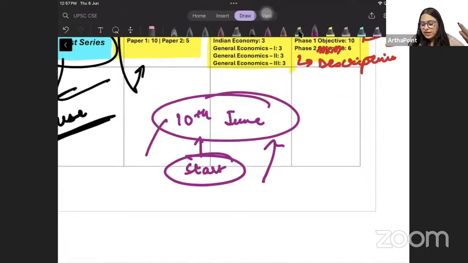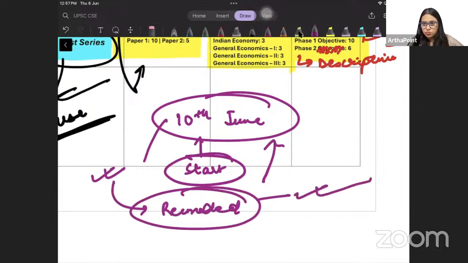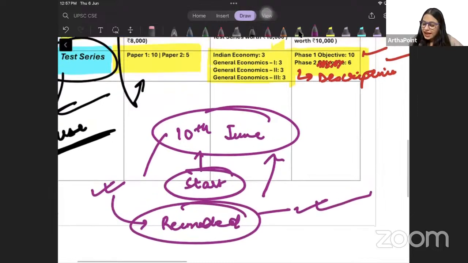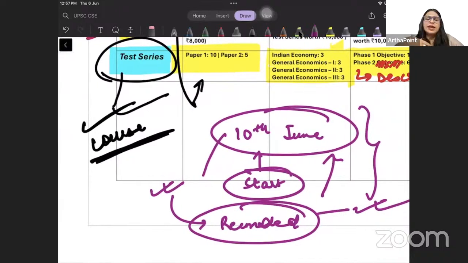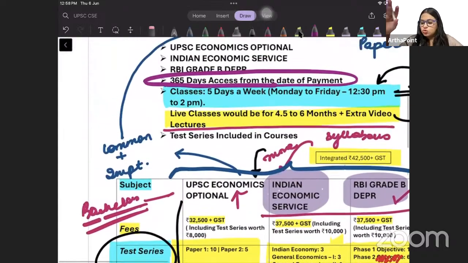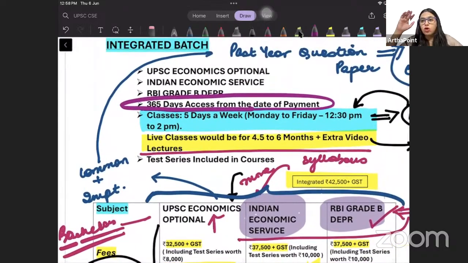Of course, whatever live lectures I will be taking, those will be recorded. And once they are recorded, they will be available for you for studying. But live का एक अलग मजा है बेटा। लाइव में हम एक अलग इंटरेक्शन करते हैं, लाइव में हम एक अलग डिस्कशन करते हैं। So I would suggest you to join the course from the very beginning so that you can take these live lectures with me. The live lectures would go for approximately 4.5 to 6 months depending on the pace that we pick up.